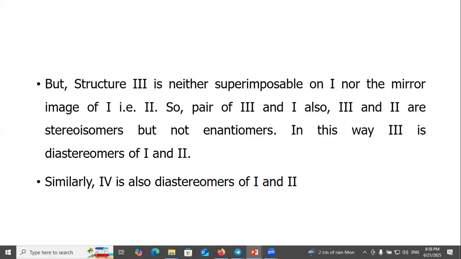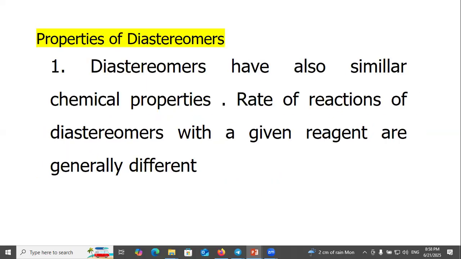But structure third is neither superimposable on first nor the mirror image of first, that is second. So the pairs third and first, and third and second, are stereoisomers but not enantiomers. In this way, third is a diastereomer of first and second. Similarly, fourth is a diastereomer of first and second.